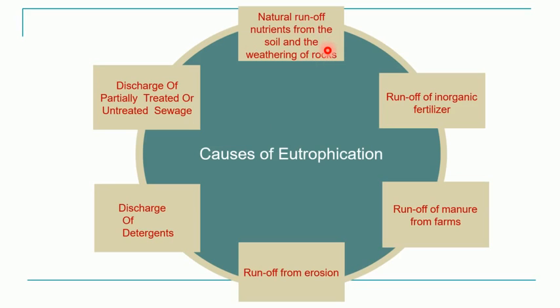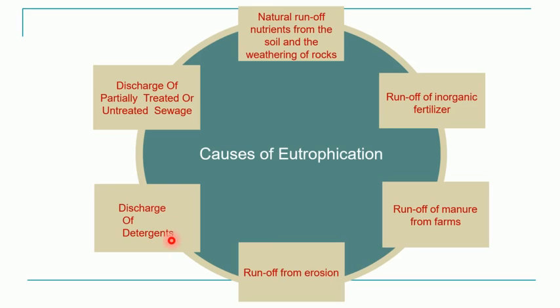So whatever nutrients are coming from the agricultural fields or gardens are very rich in nitrates and phosphates. Similarly, rocks also contain some amount of nitrates and phosphates, so they can also come through the process of weathering. Then runoff of inorganic fertilizers utilized in agricultural fields, runoff of manure from these farms, and runoff from the erosion of the soil. You must have heard of soil erosion. The loose soil will be taken up by the water and added to the aquatic ecosystem.